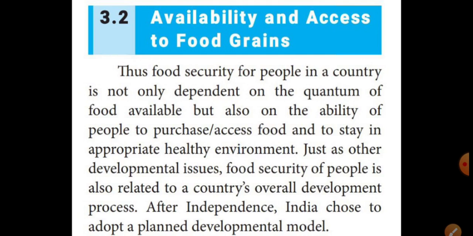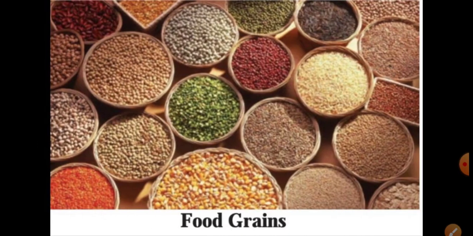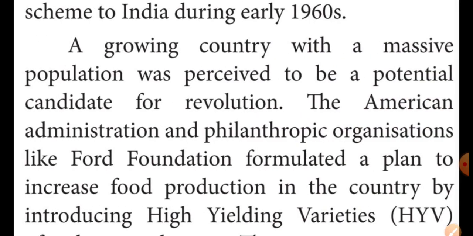Then in 1960, the USA extended assistance through its Public Law 480 scheme. In which year, students? 1960. And also the American administration and the philanthropic organizations formulated a plan to increase food production in the country. They introduced high-yielding variety seeds of wheat, rice and some other cereals.